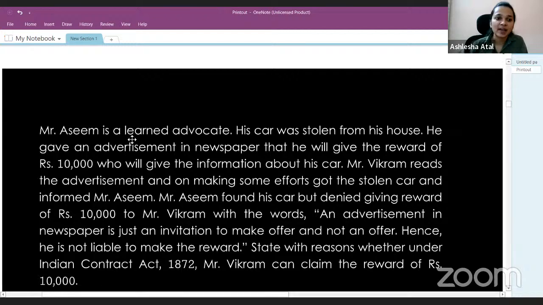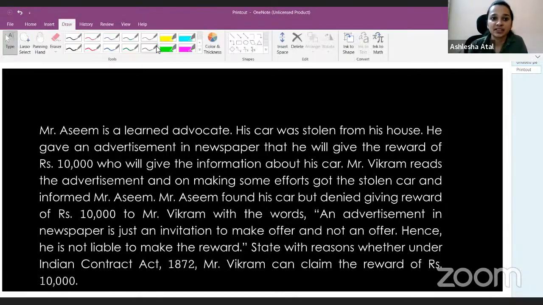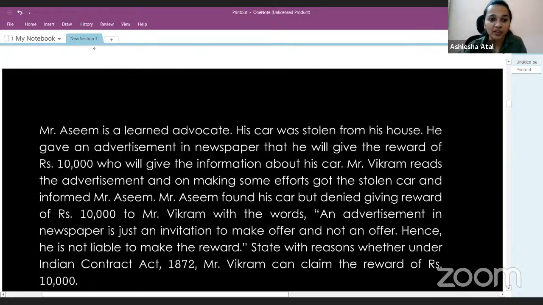So the next question is, Mr. Asim, a learned advocate, his car was stolen from his house. He gave an advertisement in the newspaper that he will give a reward of rupees 10,000 to whoever gives the information about his car. So here there's a person, Mr. Asim, who has published in the newspaper that his car is stolen, and whoever brings the car to him, he'll give a reward of rupees 10,000 to that person. Now, Mr. Vikram reads the advertisement, and on making some efforts, he got the stolen car.